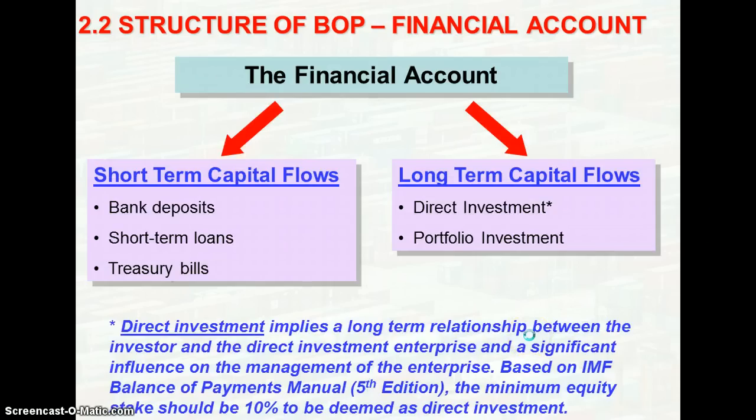So as mentioned, it is actually divided into short-term and long-term capital flow. So for the short-term capital flow, it includes the bank deposits, the short-term loans, and as well as the treasury bills. So it is actually usually with a maturity of less than 1 year.